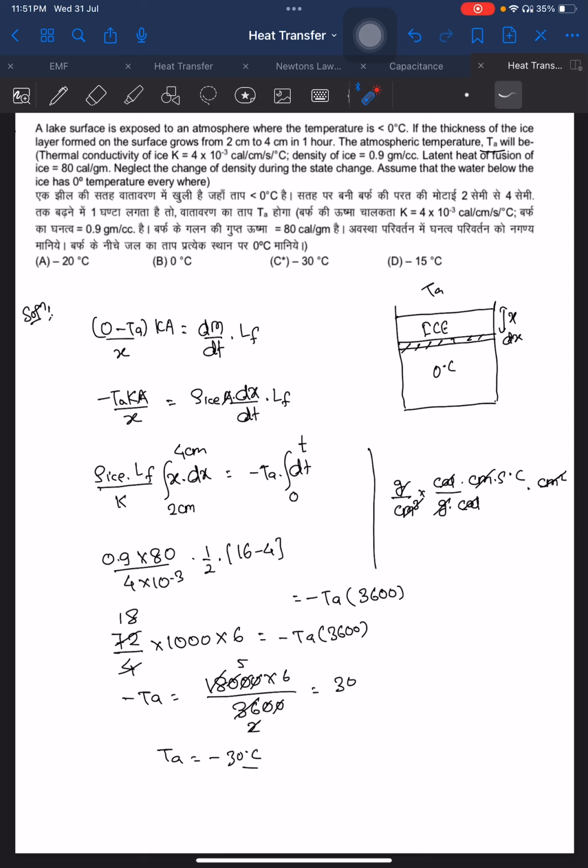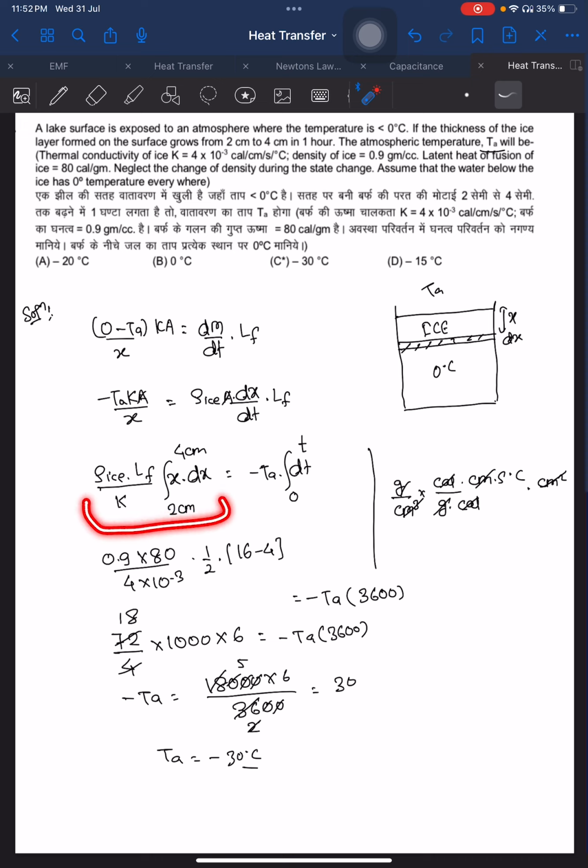So now using this, the x term will be on one side. Rho latent heat of fusion divided by K, x will go this side, so x dx will be there, and here minus TA will be there, and dt will go this side. After that, x is varying from 2 centimeter to 4 centimeter, and time from 0 to t.